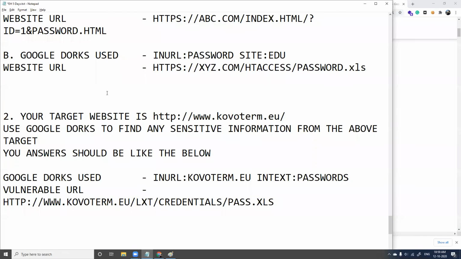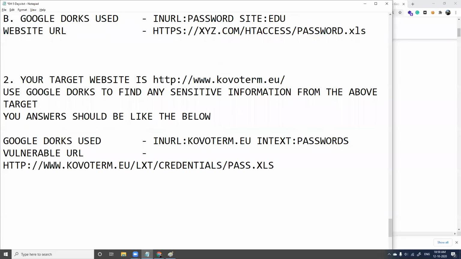And second one, your target website is this. It's a European website. For this target website, use Google Docs to find any sensitive information.